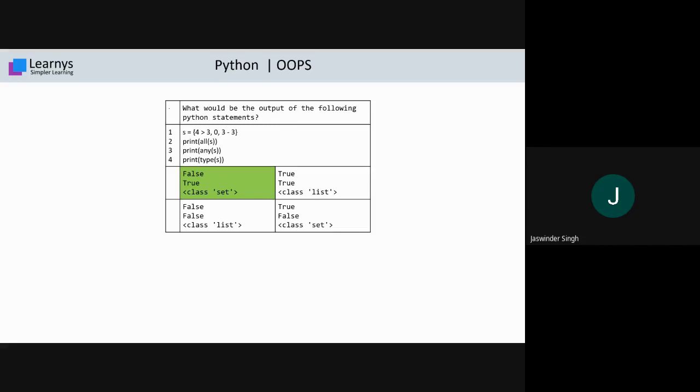Next, print type s. When I write print type s, it prints the type of s. You see curly braces लगा हुआ है. Type of s तो क्या हुआ? Set हुआ. So class set is the outcome. So False, True, and class set. The story behind this question is to understand the concept of all function, any function, and type. So I believe this is clear to all of you.